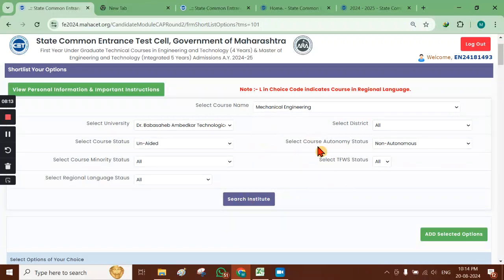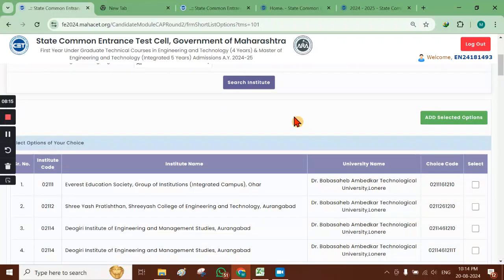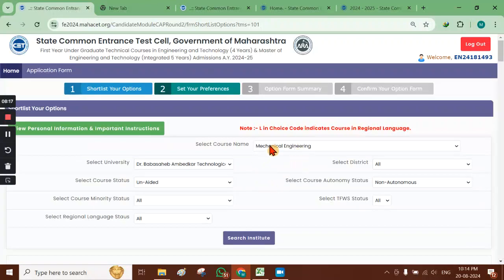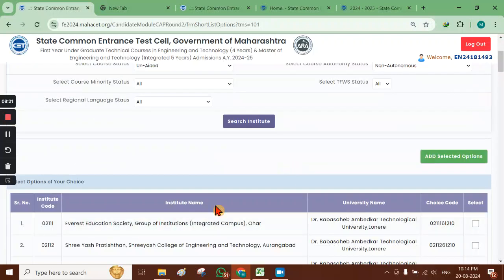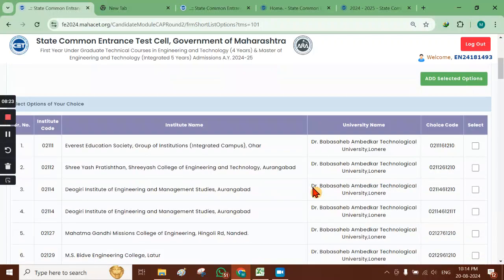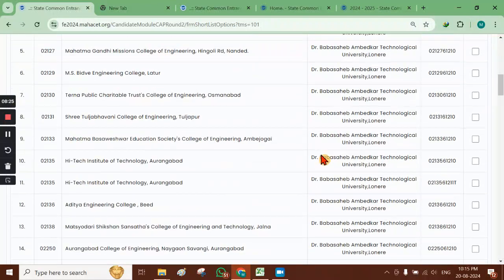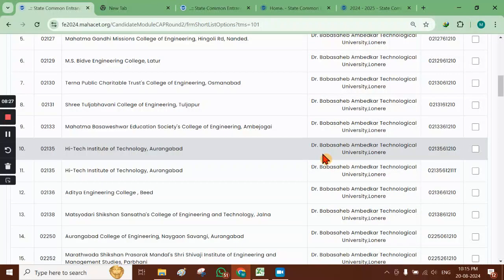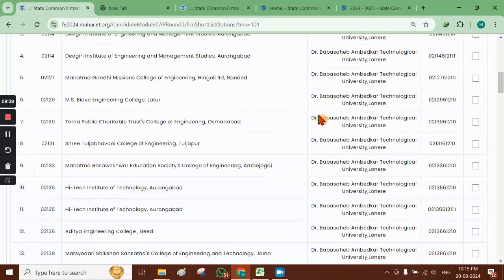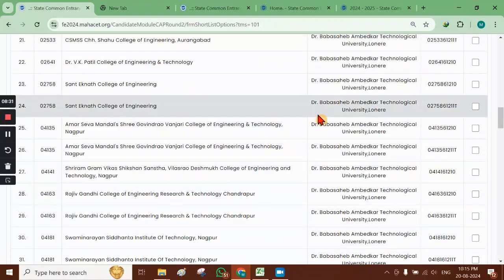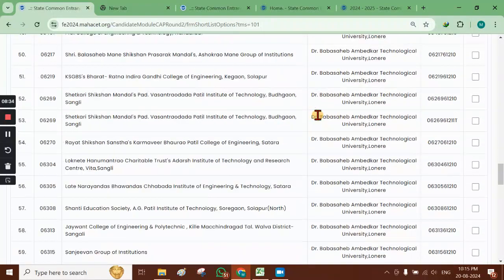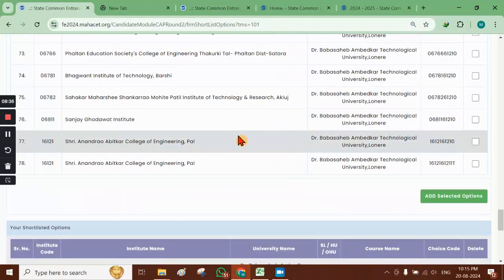So this process is very similar to CAP round 1, in which we actually added all the required courses and institutes by having a proper search. Again, in this very long list, it is a very time consuming and laborious task to go in sequence.